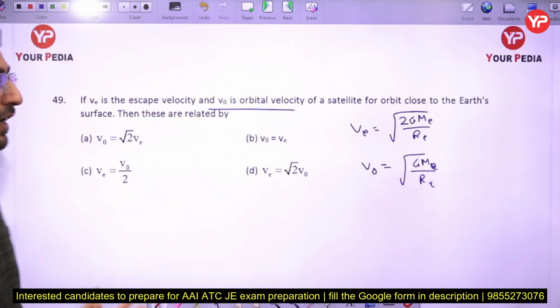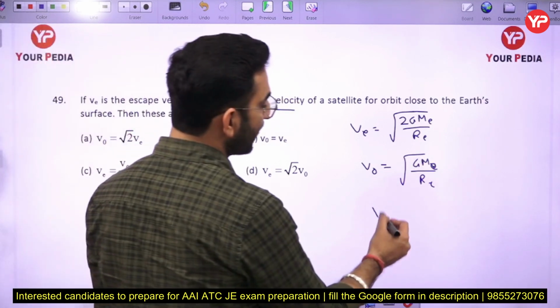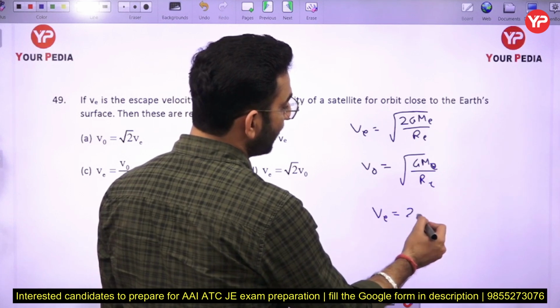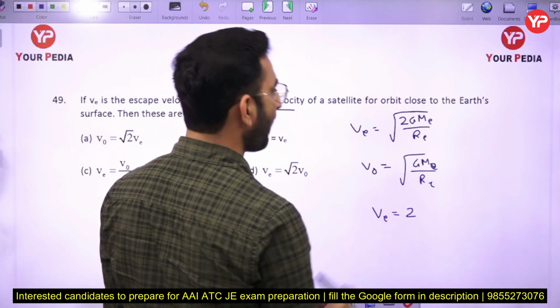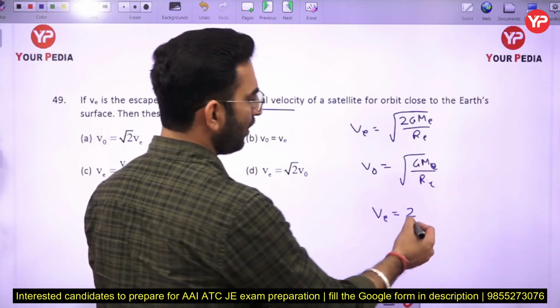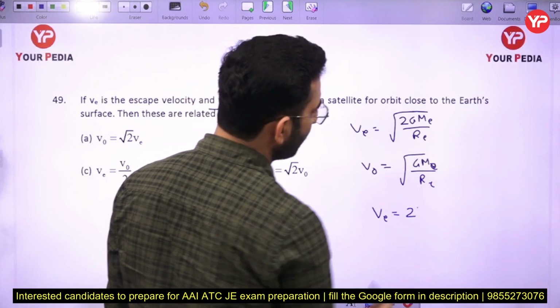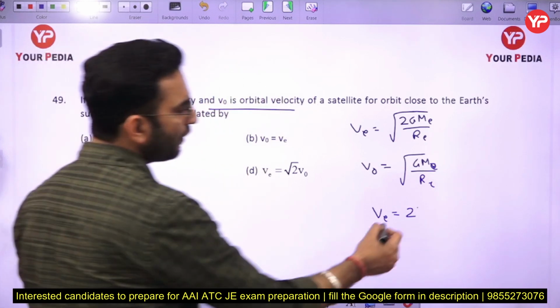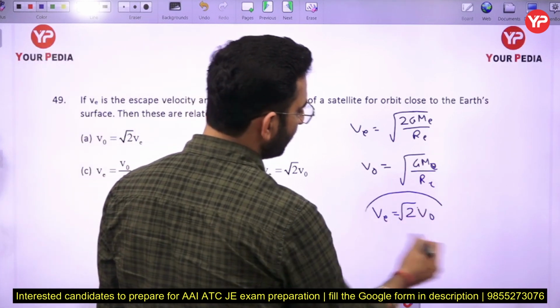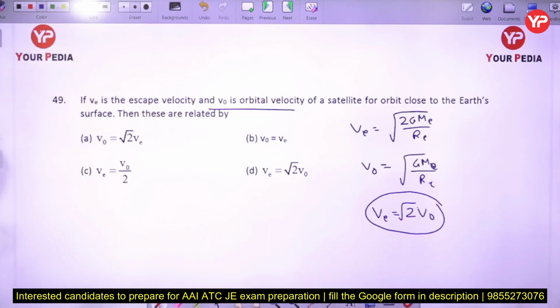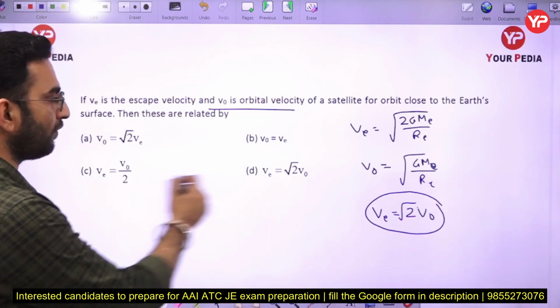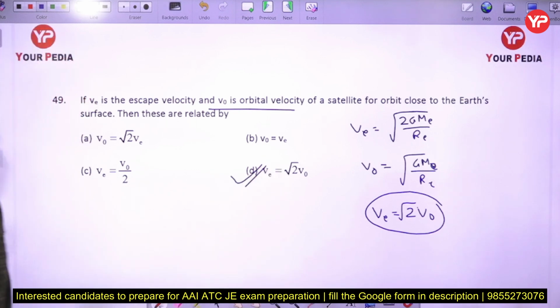So how they are related to each other, so in this case I can say the escape velocity is nothing but it is equal to under root of 2 V naught. Okay, this is the expression you are going to get. So I can say the ratio is coming out to be as VE is equal to root 2 V naught here.